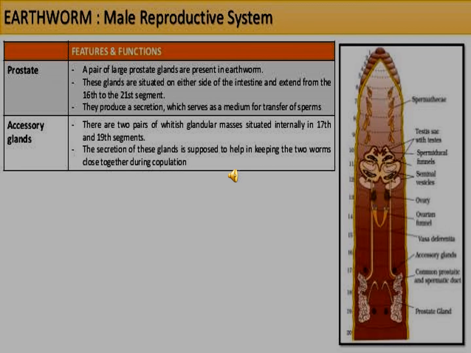And the pair of prostate glands lies in the 18th to 19th segment. The secretion of the prostate gland packs the spermatozoa into bundles of spermatophores. This is an important point for the male reproductive system. The prostate extends from the 16th to 21st segment, and the 17th and 19th segments have glandular masses, the important glands.